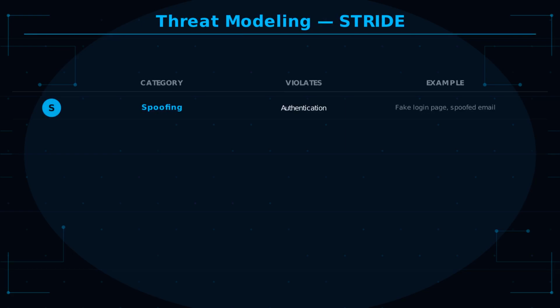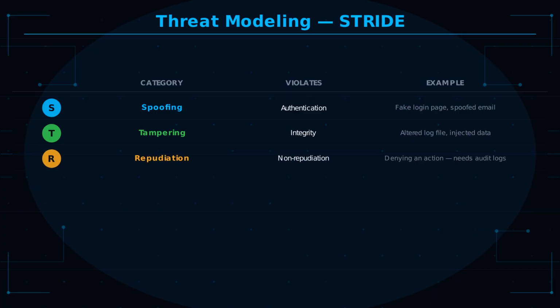STRIDE is the Microsoft model and the one the CISSP tests most directly. Each letter maps to a threat category and the security property it violates. Spoofing violates authentication, pretending to be someone you are not, a fake login page, a spoofed email sender. Tampering violates integrity, unauthorized modification of data, altering a log file, injecting malicious data into a stream.